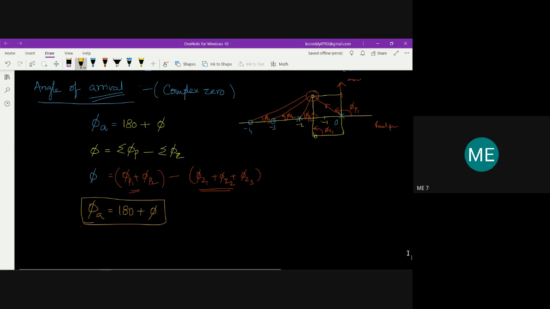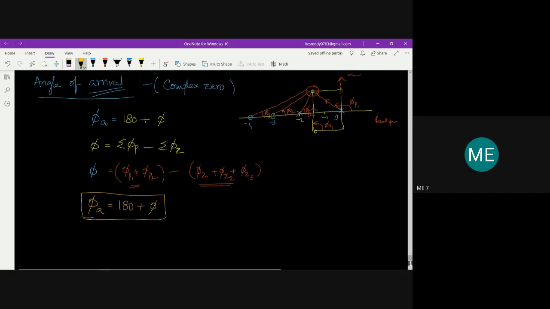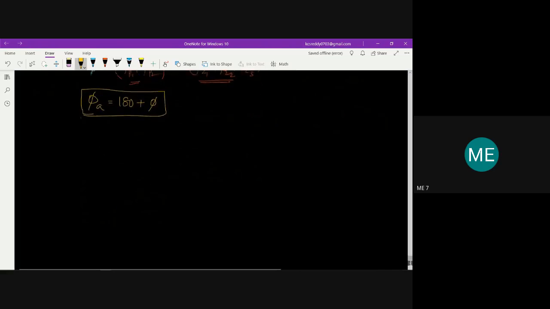Now, I'll brush up on the steps, the rules which you need to follow in the construction of root locus.